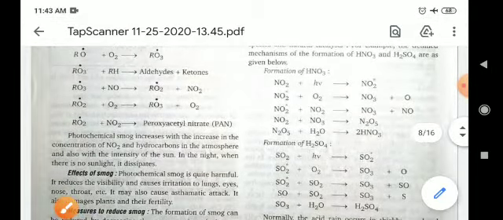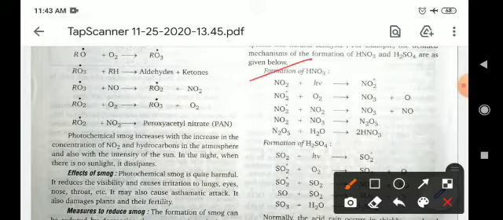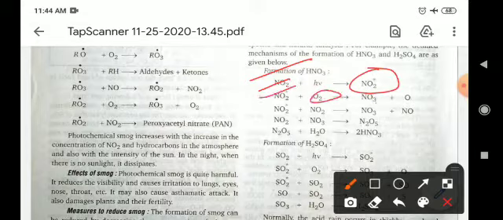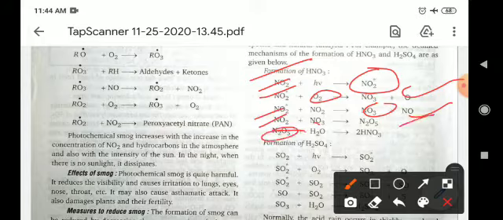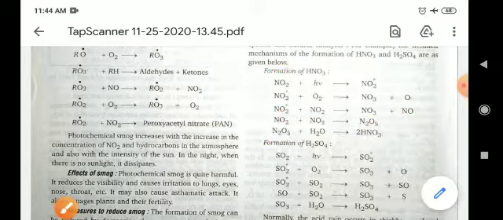How does HNO3 form? You can see here the formation of HNO3. Nitrogen oxide forms NO2 free radical. NO2 free radical reacts with O2 to form NO3 and gives free oxygen, and NO2 plus NO2 combine to give NO3 and nitric oxide. Nitrogen dioxide reacts with nitrogen trioxide to give N2O5, and this N2O5 reacts with H2O and finally gives nitric acid. So many chain reactions occur in the atmosphere, and finally the acid forms which is responsible for acid rain.